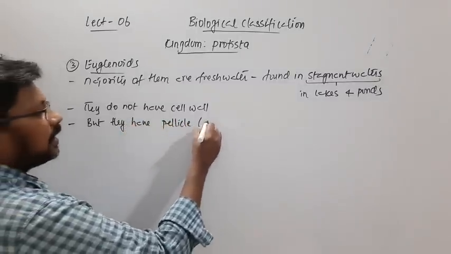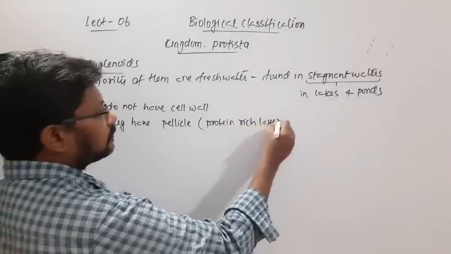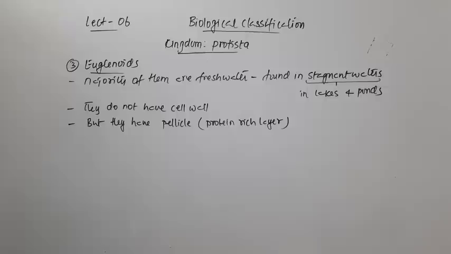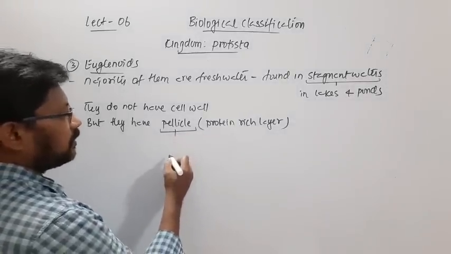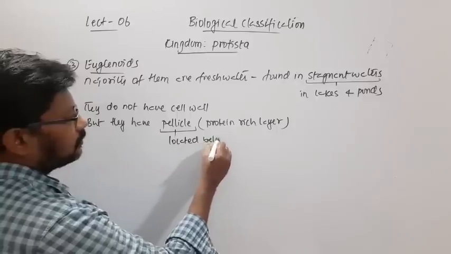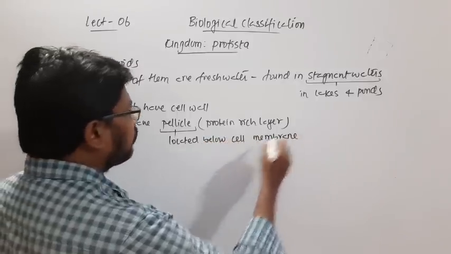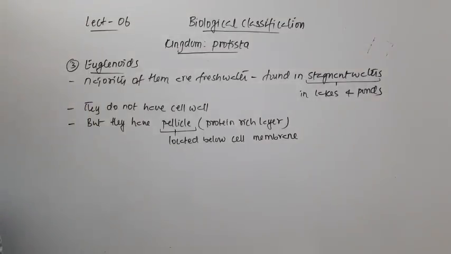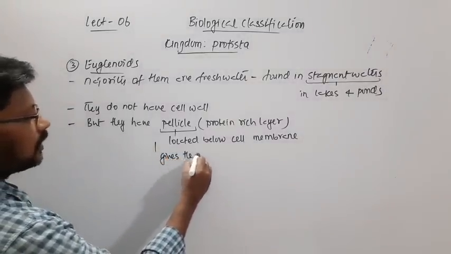So pellicle is a protein rich layer, and this protein rich layer is present below the plasma membrane, located below the cell membrane, right?